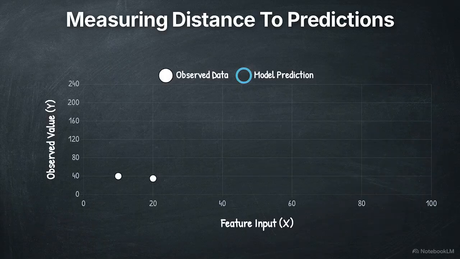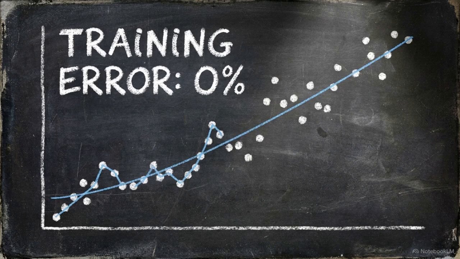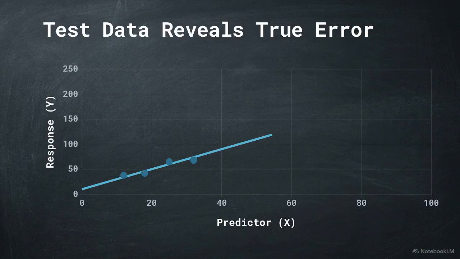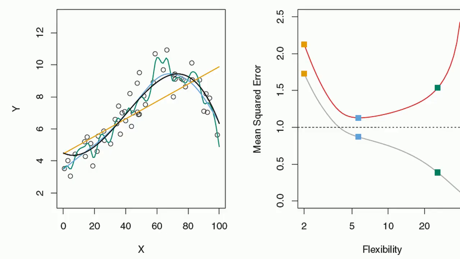Once the model makes its predictions, we use mean squared error, or MSE, to measure the distance between those predictions and the actual observed data. Relying on training MSE is deceptive. Because the model has already seen those specific answers, it may have simply memorized them. A statistical model's worth is judged by how it handles the unseen feature, its mean squared error on the test data. This experiment shows error rates as flexibility increases.